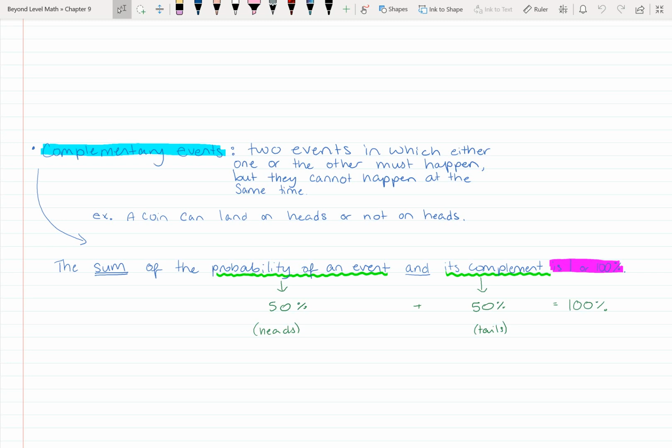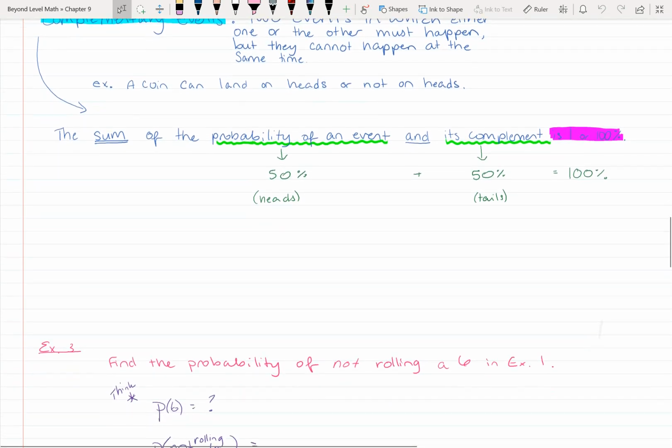And we know 15 out of 20 plus 5 out of 20 is 20 out of 20. So those complements, pulling out a blue and not pulling out a blue, the probability of those two added up to 100%. So let's do another example of complementary.